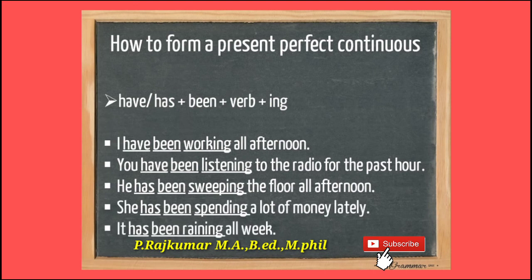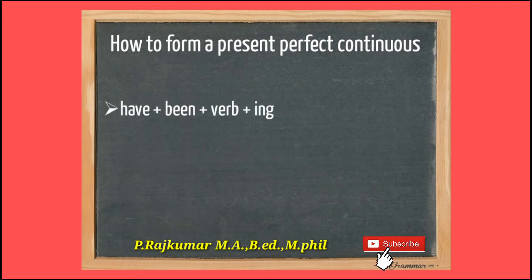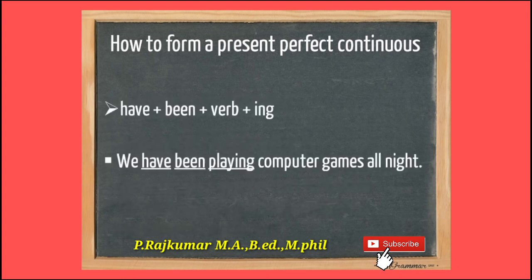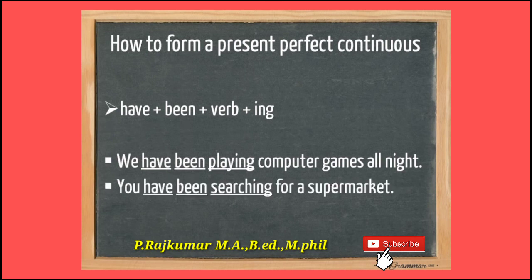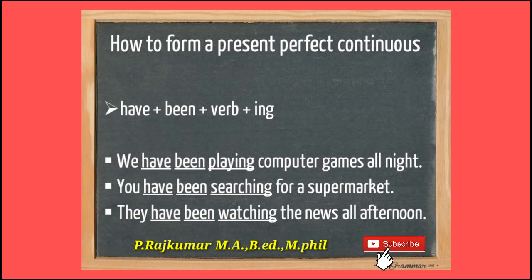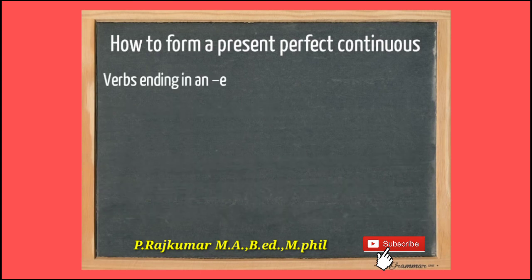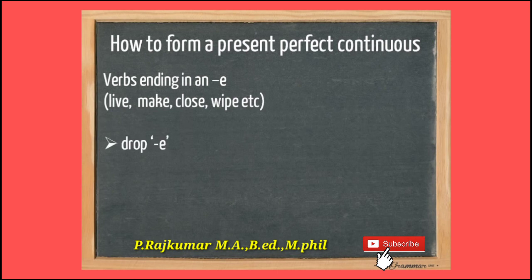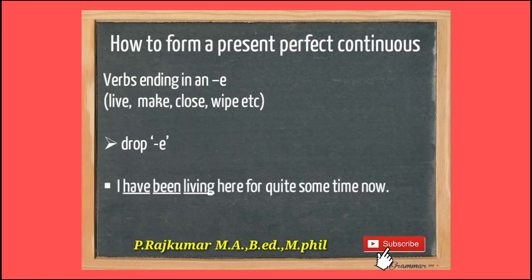For example, I have been walking all afternoon. You have been listening to the radio for the past hour. He has been sweeping the floor all afternoon. She has been spending a lot of money lately. It has been raining all week. Have plus been plus verb plus ing. We have been playing computer games all night. You have been searching for a supermarket. So for the third person singular and plural, we are using these sentences.